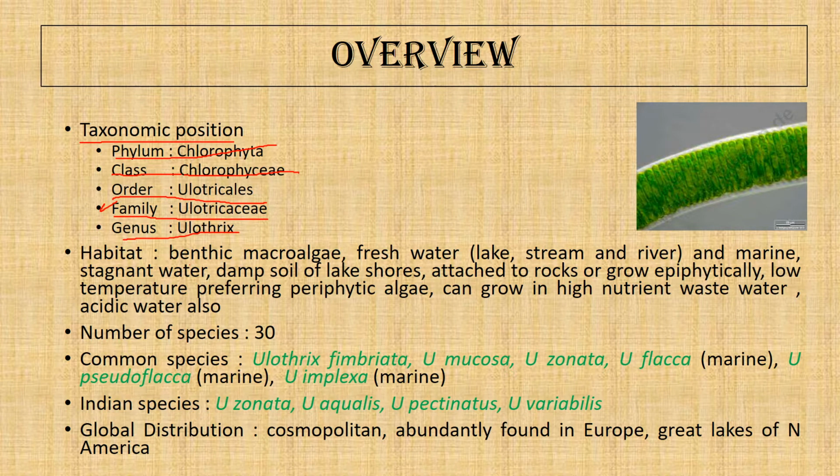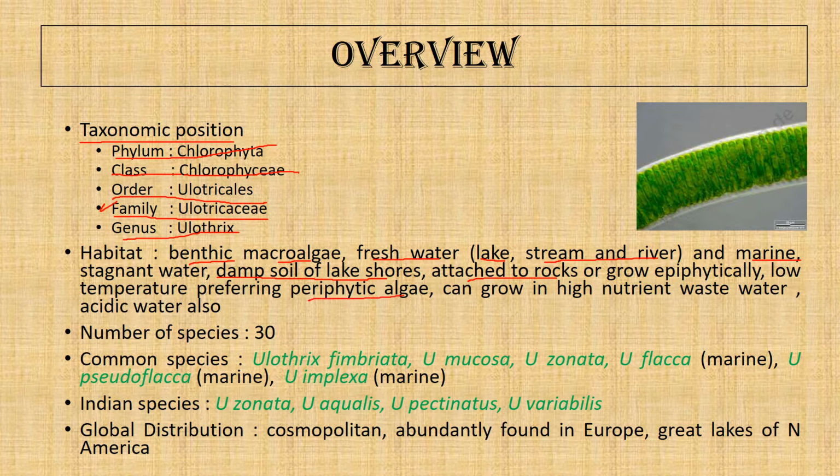It has a benthic habitat and it is a macroalga, mostly found in freshwater and in stagnant water. It prefers stagnant water, and so it is found mostly in lakes and slow moving rivers and streams. A few marine species are also found, and they can also be found growing on damp soil or along the shoreline, or attached to rock along the shoreline. And these are mostly, as we know, benthic, that is they grow on the very substratum layer.